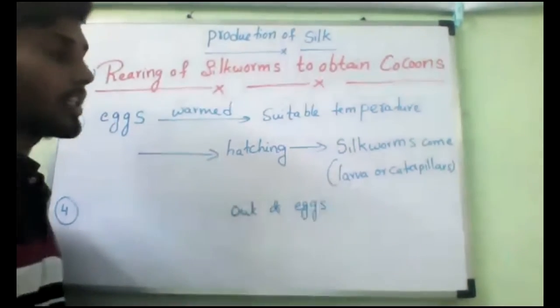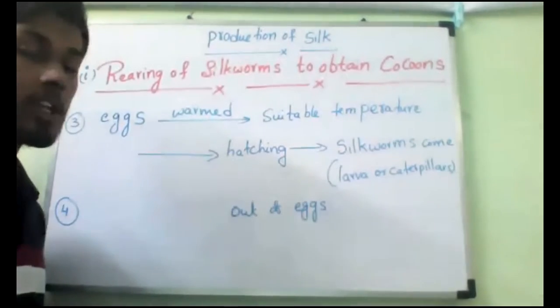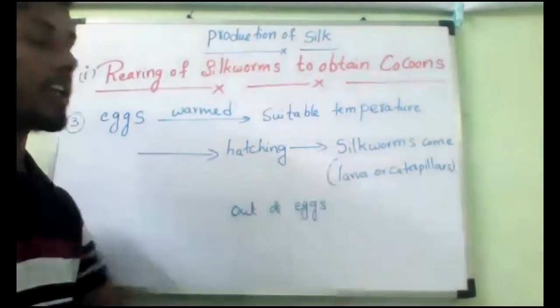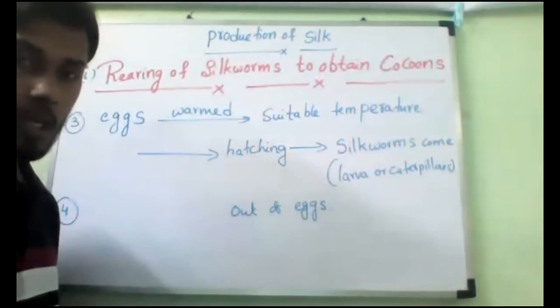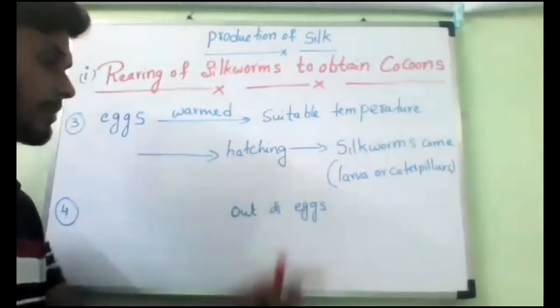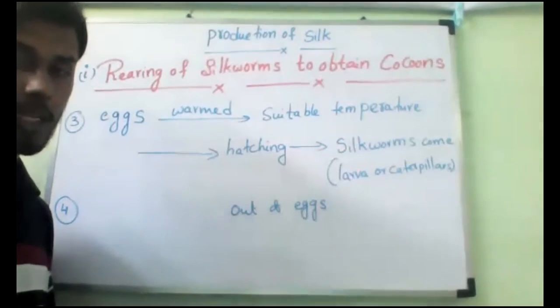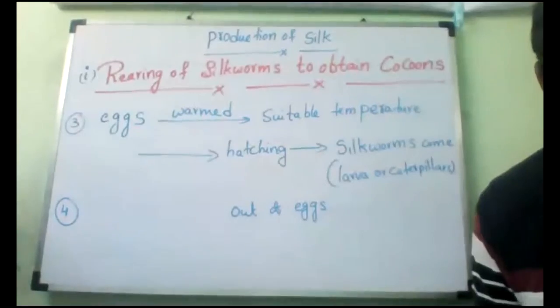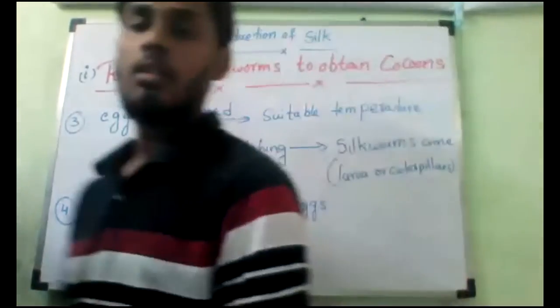Now we have silkworms or caterpillars. Silkworms we can also call larva or caterpillars, all are the same. That is what you should remember. Write it till this point. Any doubt? Are you able to understand or not? Yes, sir.